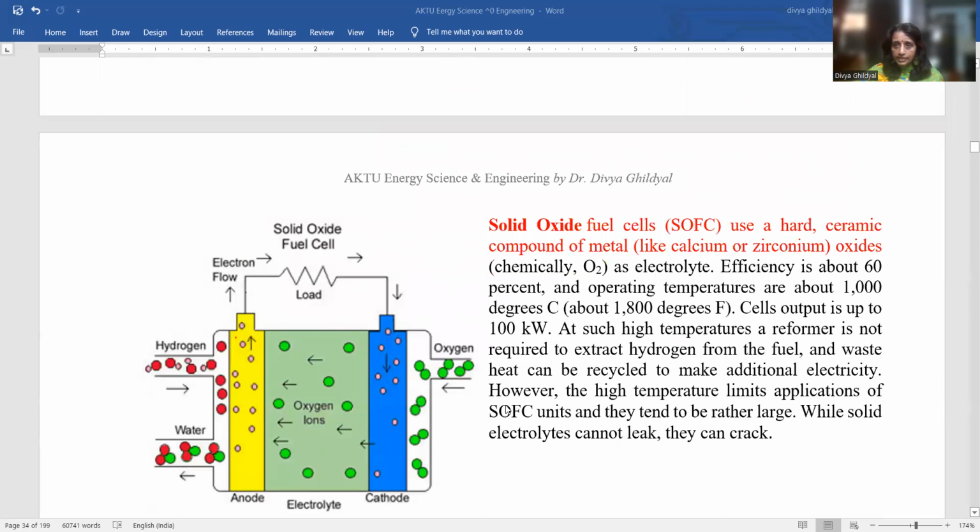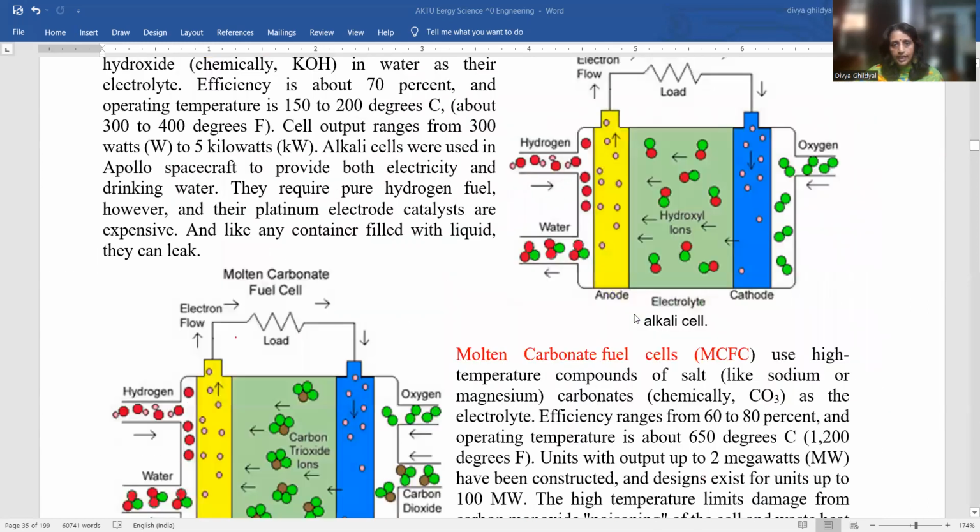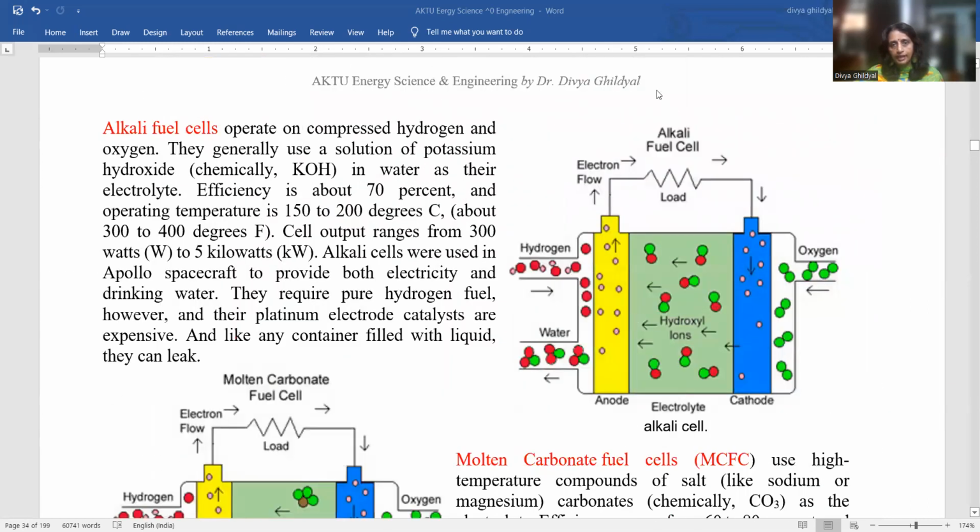Solid oxide fuel cells use a hard ceramic compound of metal like calcium or zirconium oxides as electrolyte. Efficiency is 60%. Operating temperatures now will become high because this is solid, so 1000 to 1800. So quickly, the types of fuel cells I will remember for my exam: anode, cathode, electrolyte.